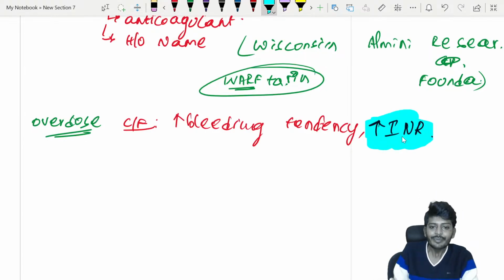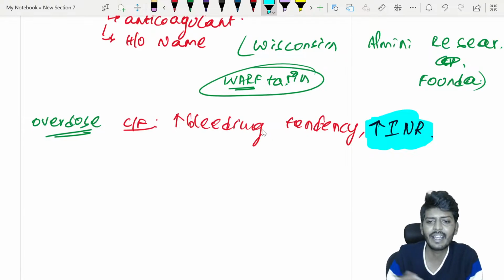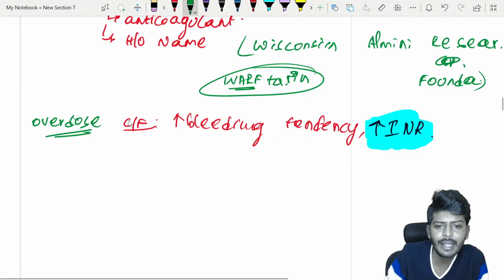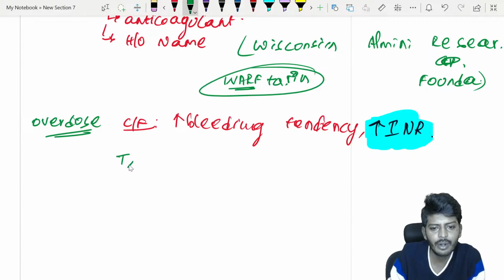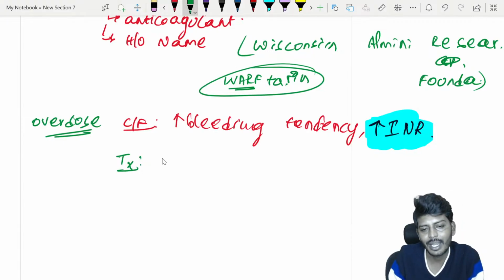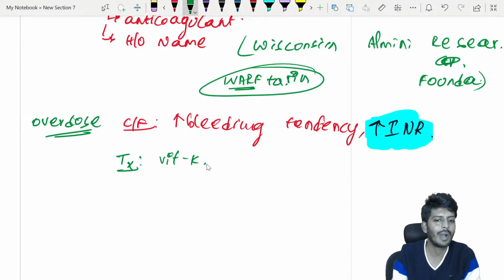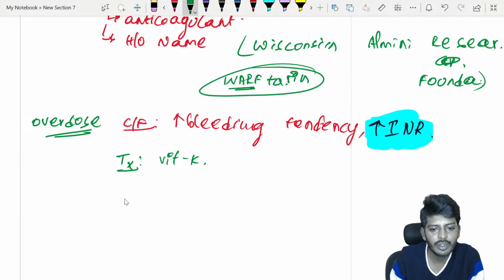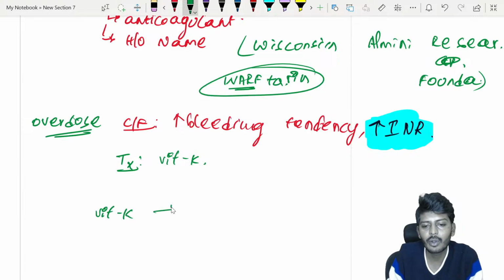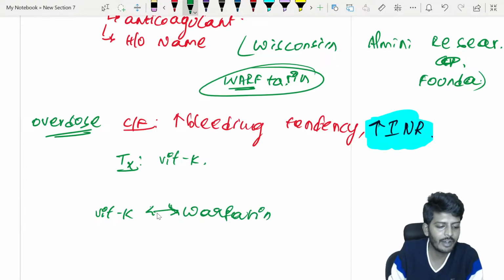So there is an increase of bleeding tendency and an increase of INR. So what will be the antidote? You have read the clinical features of overdose. The treatment, my dear students, is vitamin K. These are interchangeably used antidotes. Vitamin K for warfarin overdose. For warfarin overdose, what is the drug of choice?